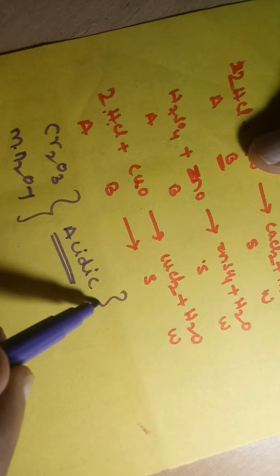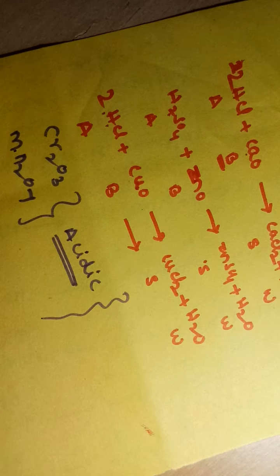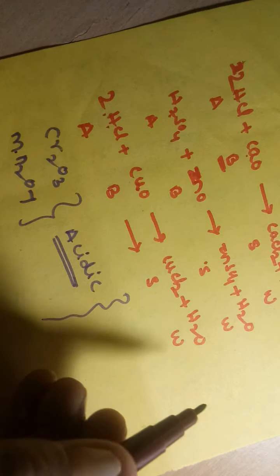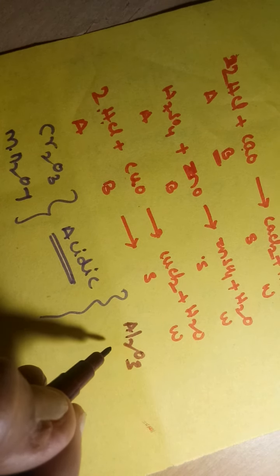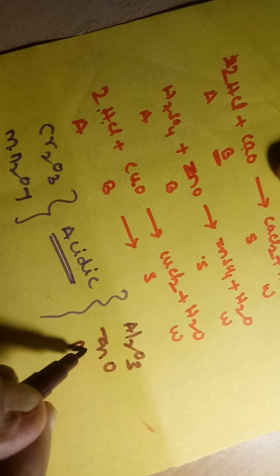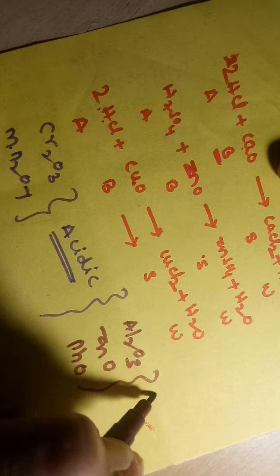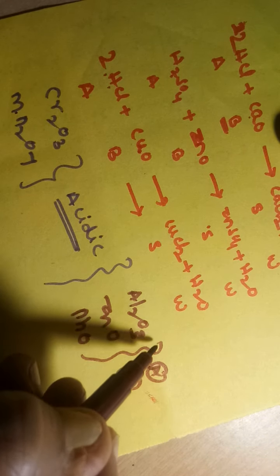Let us take some more metal oxides, which are amphoteric in nature. What are those? Al2O3, zinc oxide, lead oxide. These will react with acids as well as bases. When they react with acids, they behave as basic in nature.